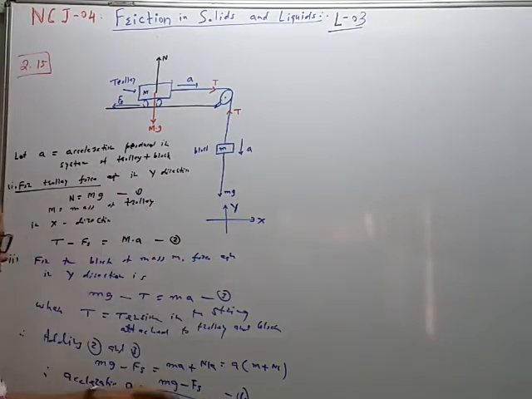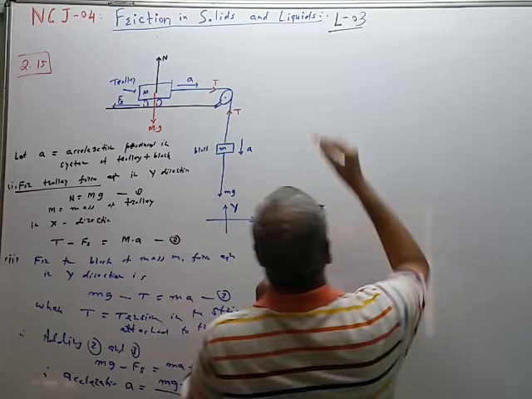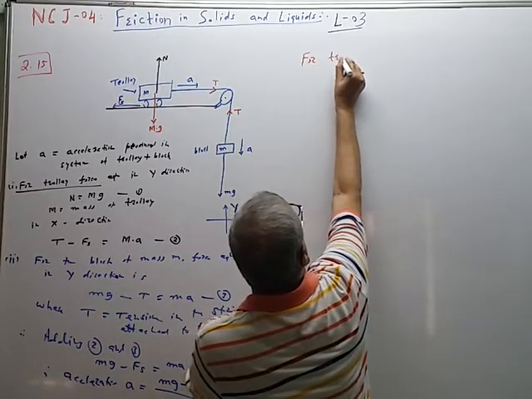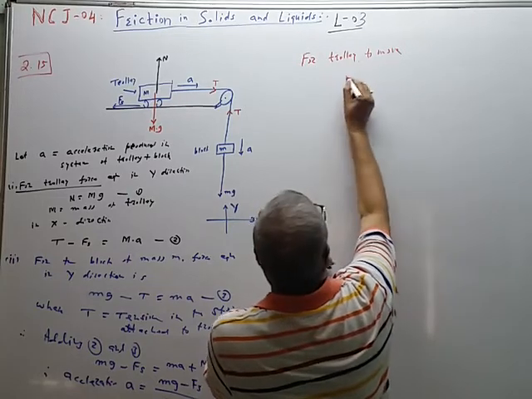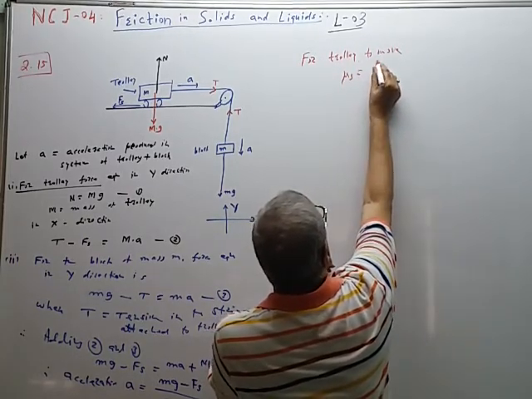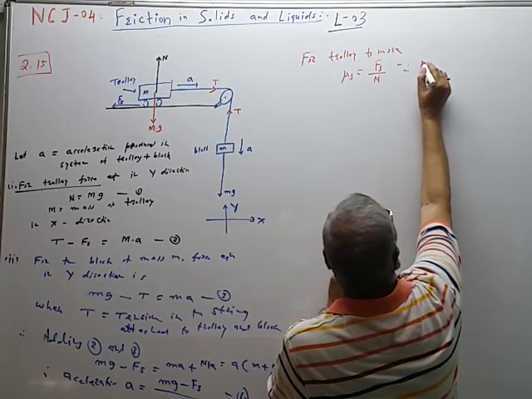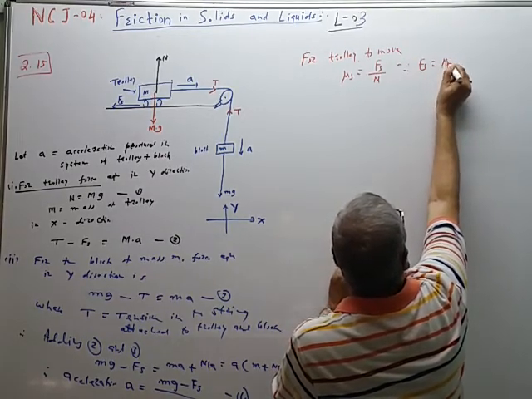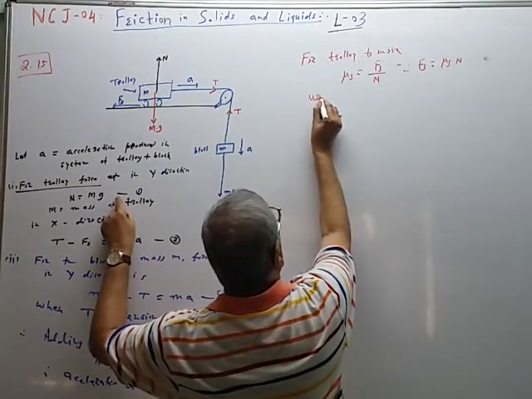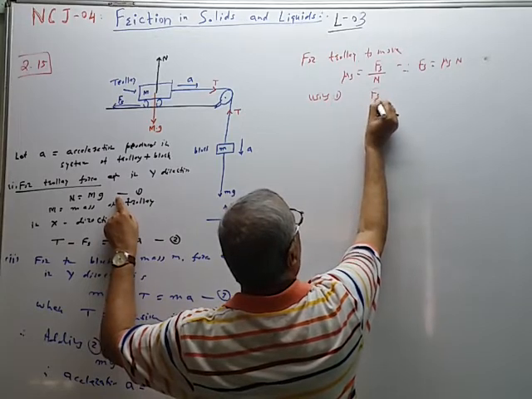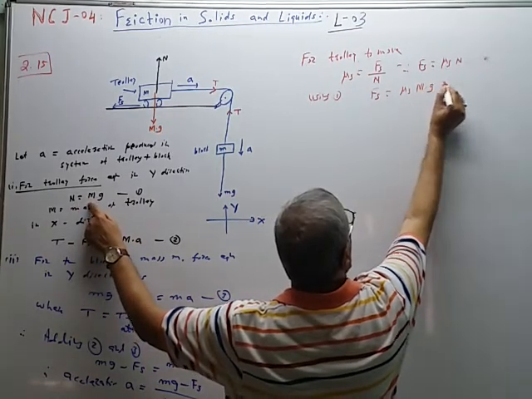Now, what is the value of Fs? For the trolley to move, mu s is equal to Fs upon N. Therefore, Fs is equal to mu s into N. Using 1, Fs is equal to the coefficient of static friction into N, which is substituted by the mass of the trolley multiplied by gravitational acceleration.